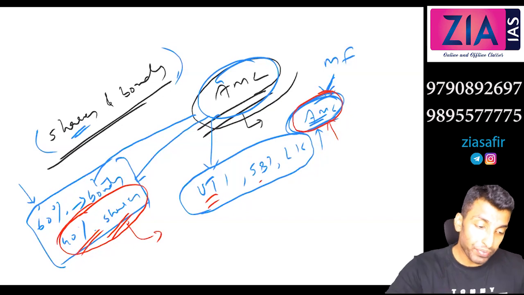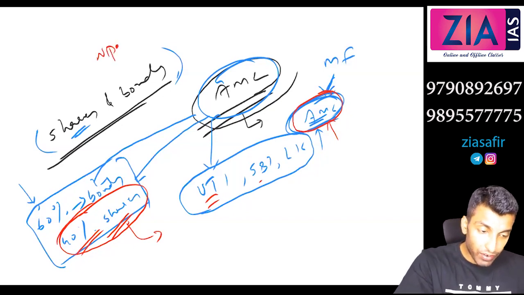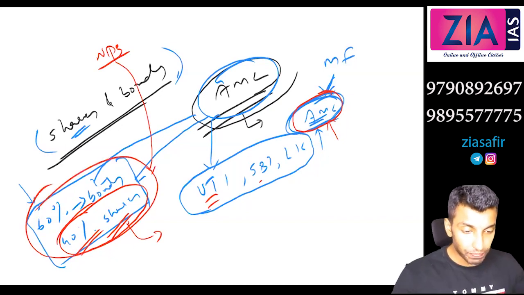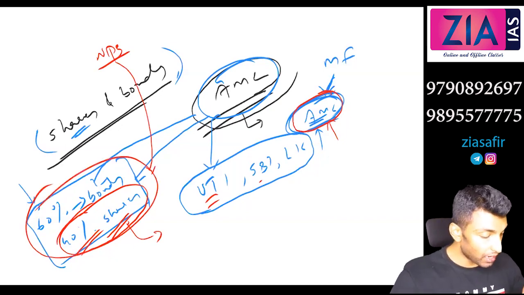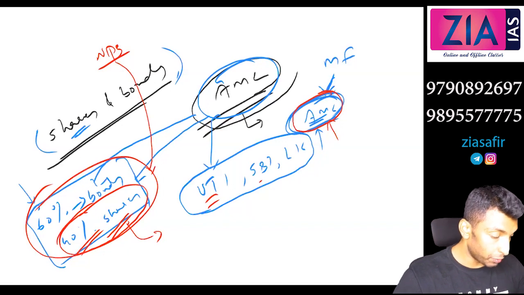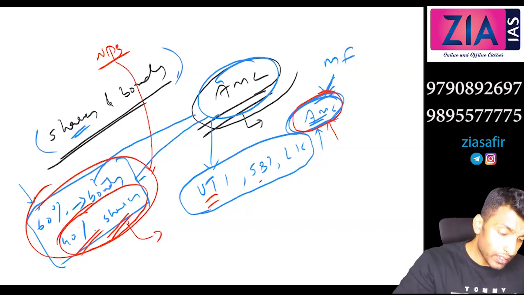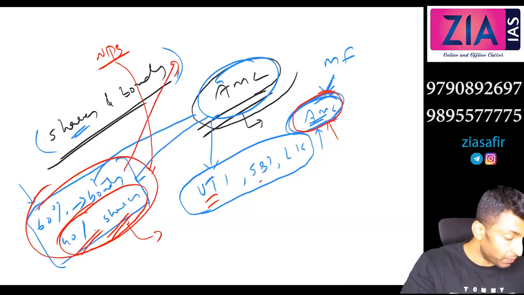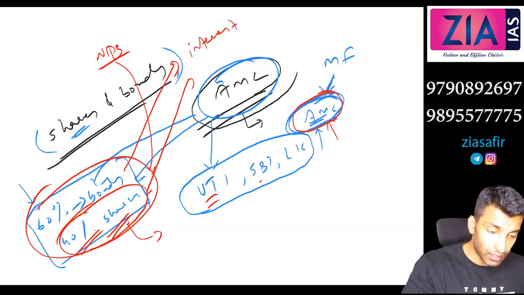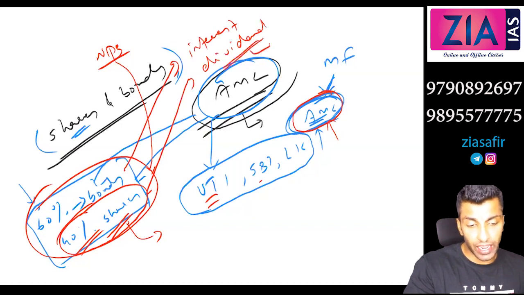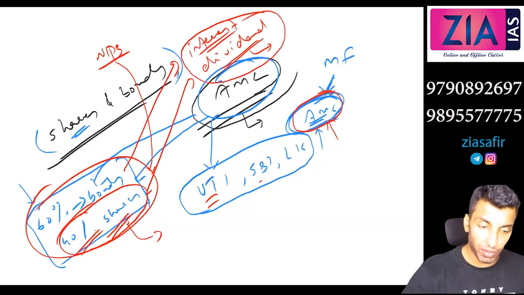So what I'm saying is, the investment in NPS tier 1 and tier 2 will be invested in this proportion. This is an auto option. But if you wish, you can give different options also, investing in shares and bonds in different ways. Now the return here, if you see from bonds, you will get what? You will get interest, and from shares there will be dividend. Shares will give dividend, and the share value will also increase. So that will be your return. The return will be in the form of interest and dividend.